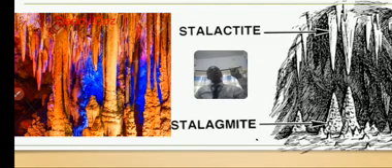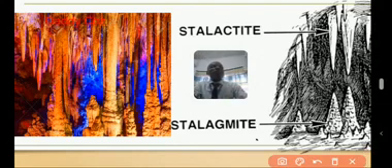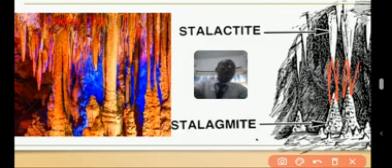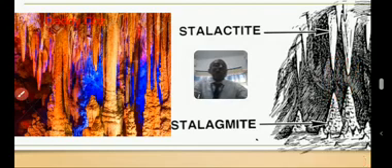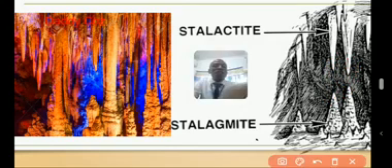That is called stalagmite. In some cases, the one growing from the roof might meet the one that is coming from the floor. Like here, this and this can meet together and form a very big pillar inside that cave. You would think someone built the pillar there. Look at this pillar.